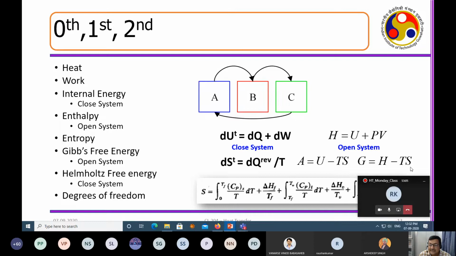And TS: dS is defined by dQ by T, right? Now if you multiply this with T, the amount of heat is in the form of non-available work. Some part of the energy is like this: today you can see there is a fan hanging from the ceiling, and that fan never rotates unless you turn on the switch.